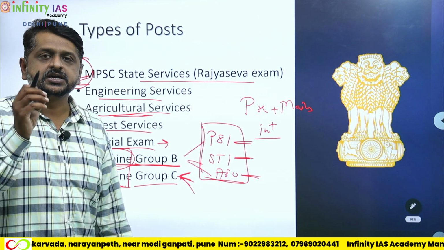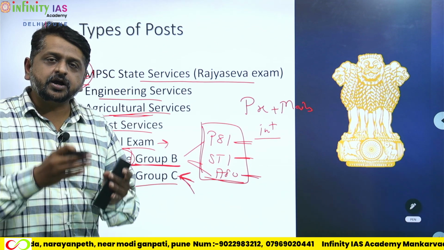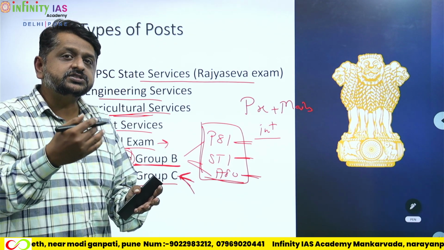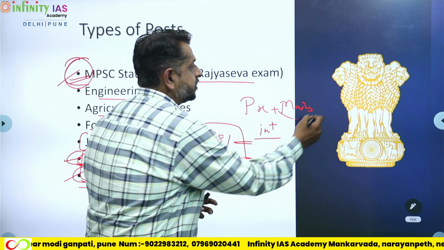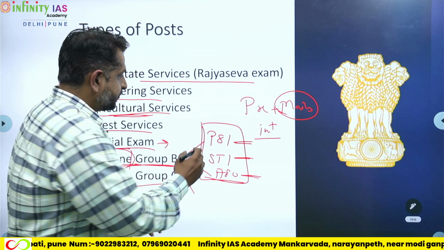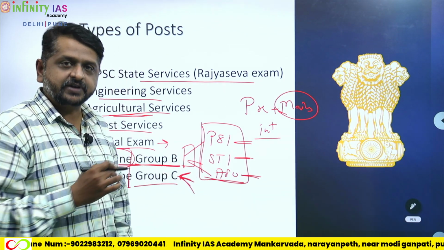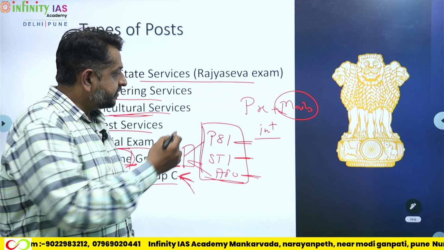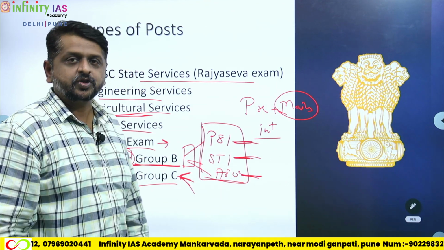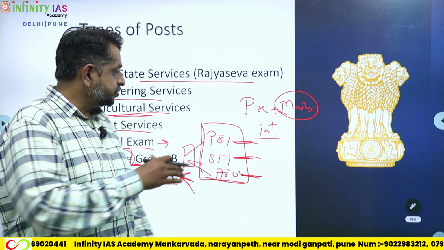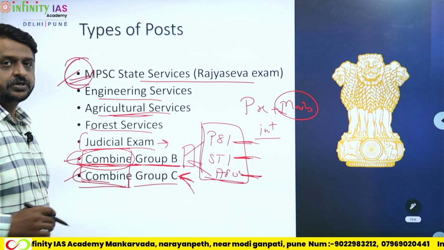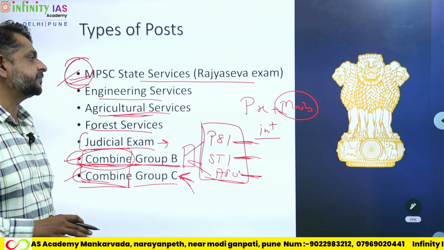So you'll have a single prelims available, and then depending upon what you appear for and depending upon what you're eligible for, the tier 2 examination, which is your mains examination, will be different for every single post. So the prelim you give is the same for Group B or Group C. When the mains comes, the mains for PSI is different, the mains for STI is different and the mains for ASO is different, and the interview of each is also different. That is why you call this combined, because the prelim is the same. The same thing goes with group B and same thing goes with group C. Fair enough with this? Alright.